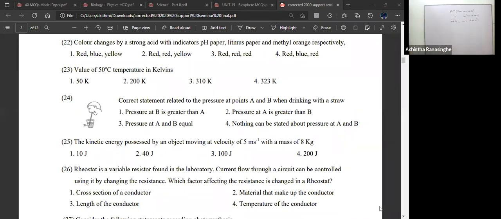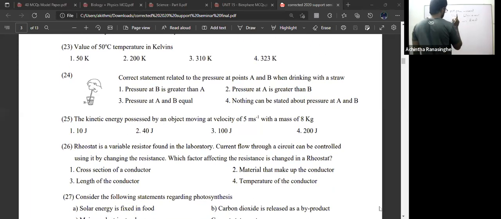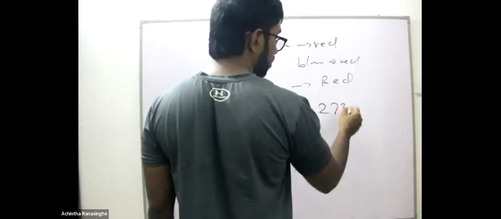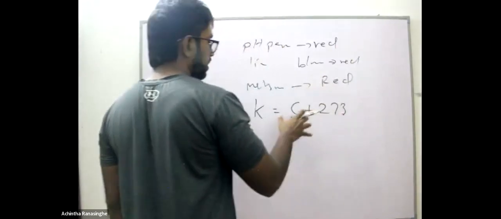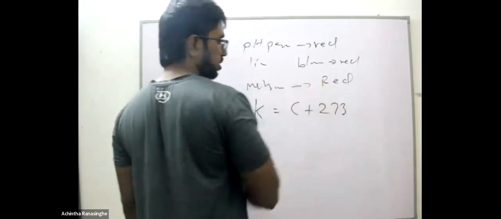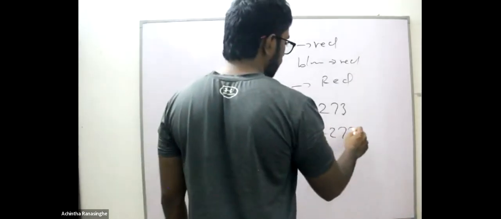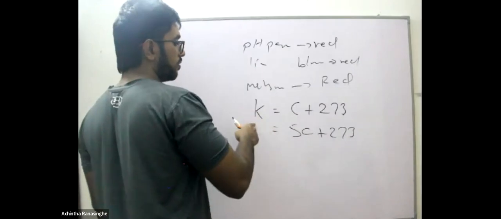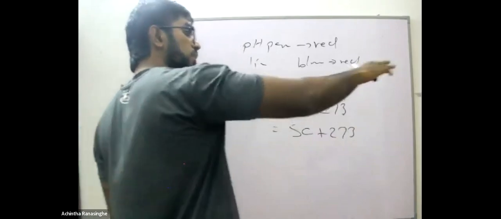Question number 23. Value of 50 Celsius temperature in Kelvin. The thing that you need to know is we can get a Kelvin value by adding 273.15 in ideal circumstances, but for calculation easiness, we are adding just 273 to the Celsius. So Celsius 50 means Kelvin. The Kelvin value is always higher than the Celsius, by 273.